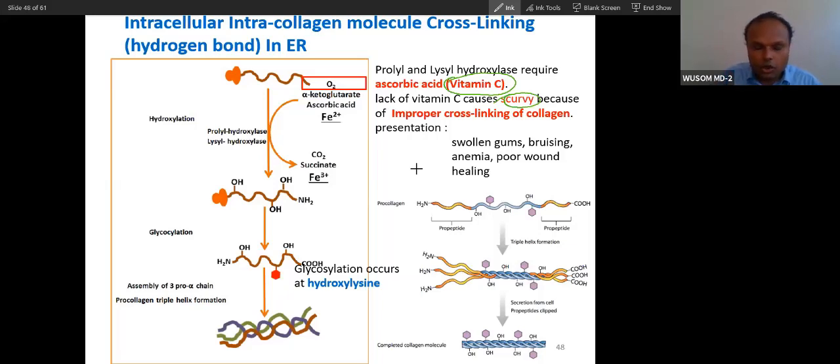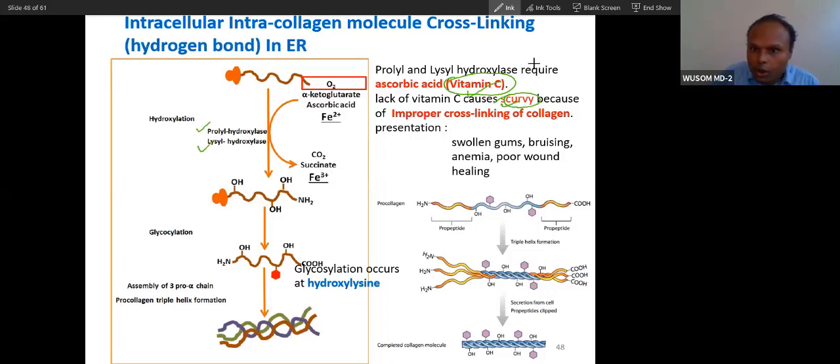So vitamin C is required for hydroxylation, and from this disease you can understand the significance of hydroxylation. So prolyl hydroxylase and lysyl hydroxylase utilize vitamin C.